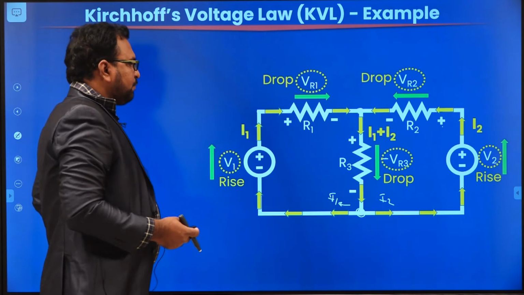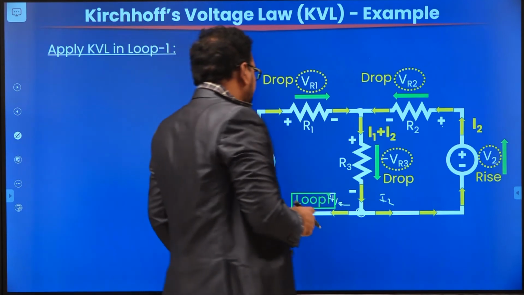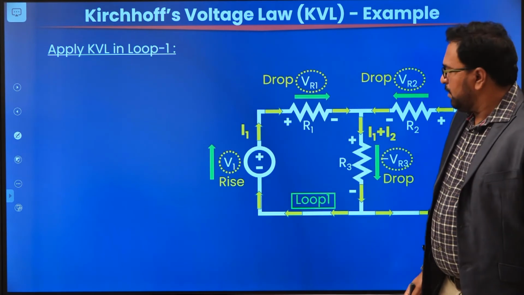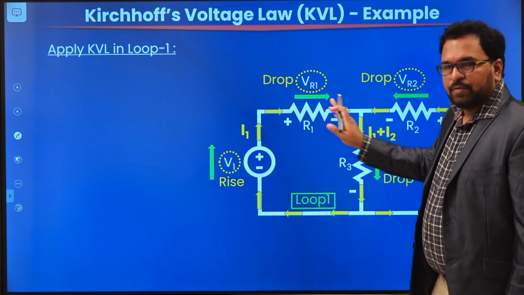Okay. Now apply KVL in loop 1. So this is the first loop. Now we are going to apply KVL in this loop. How many elements are there in the first loop? There are 3 elements.